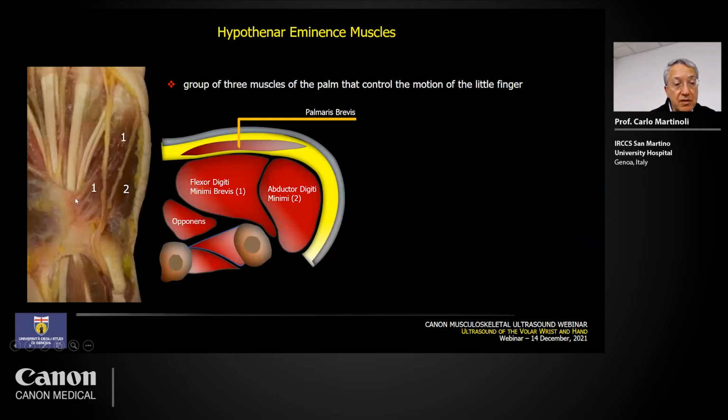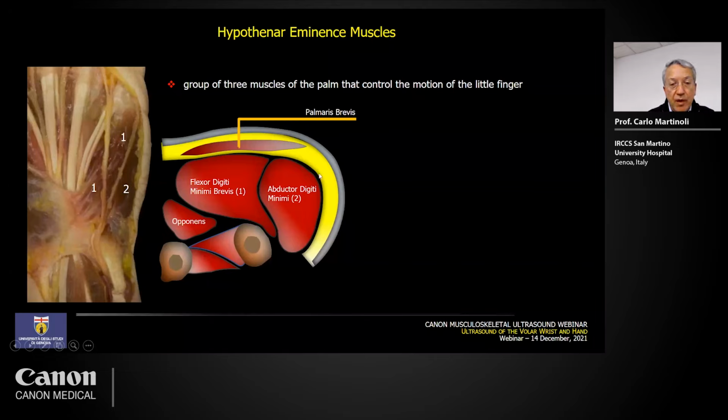So these two muscles arise from the flexor retinaculum. And in this image, you also see the close relationship of this structure with the two sensory branches of the ulnar nerve. They are devoted to the skin supply of the fourth and the fifth finger.